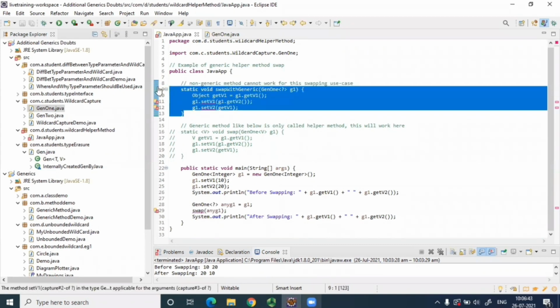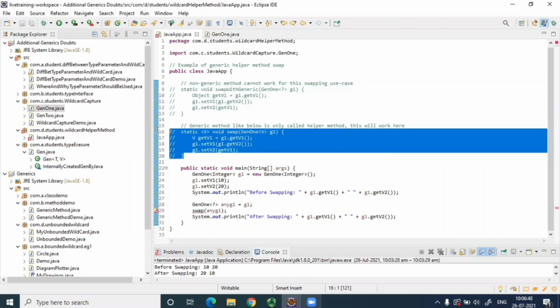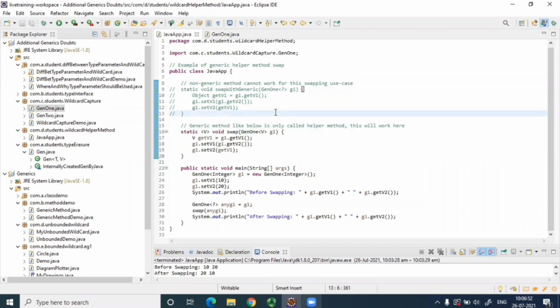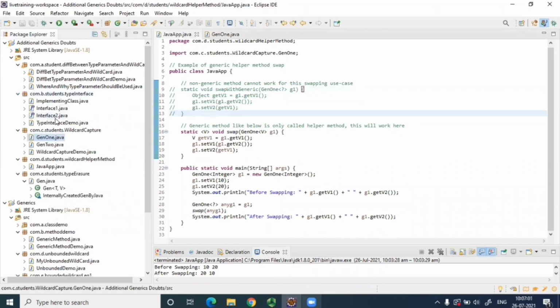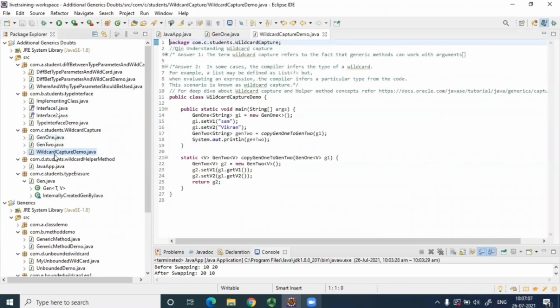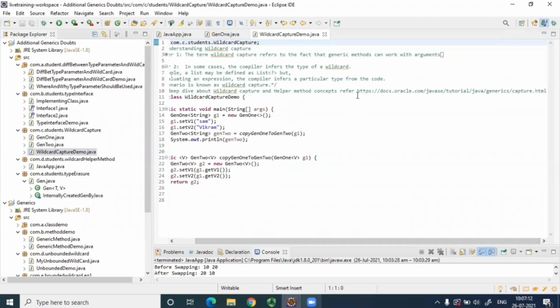And we'll comment this out. This helper method exactly doesn't support Java 8 and this IDE. So I still tried to explain it as much as I could by creating this example. On the official documentation of Oracle, this method is also there. Not this example, another example is there, but that wasn't working. So let me show you that page. Here I've added the link. You can try out this link, but the example on that documentation will not work locally.